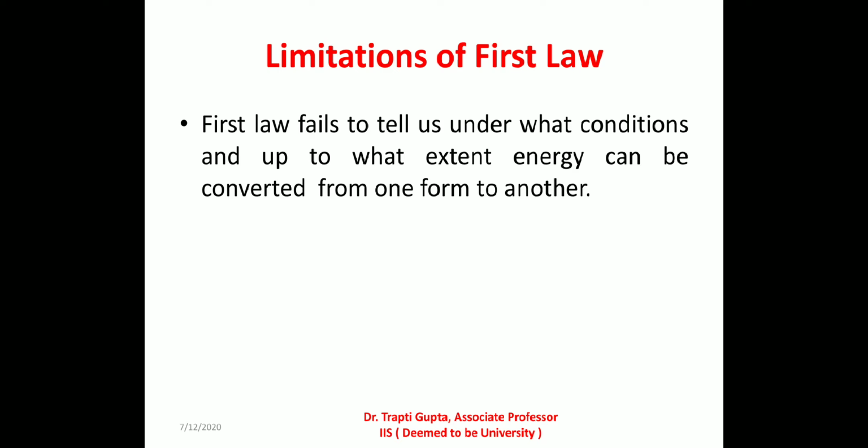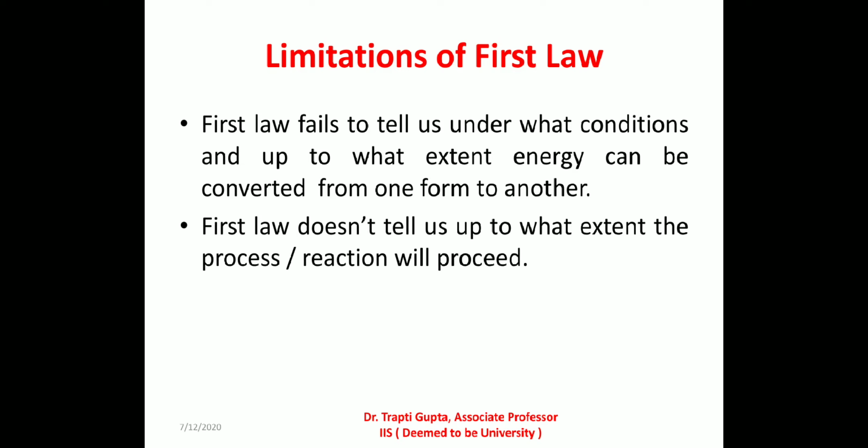However, this law fails to tell us under what conditions and up to what extent it is possible to convert one form of energy into another. We can understand this limitation with the help of the following example. Suppose heat is flowing from a hot body to a cold body. First law simply tells us that the quantity of heat lost by the hot body is equal to the heat gained by the cold body. It never reveals that heat can only flow from hot body to cold body and not in the reverse direction.